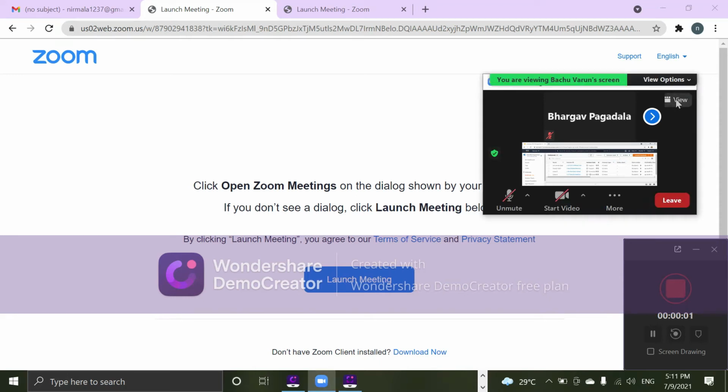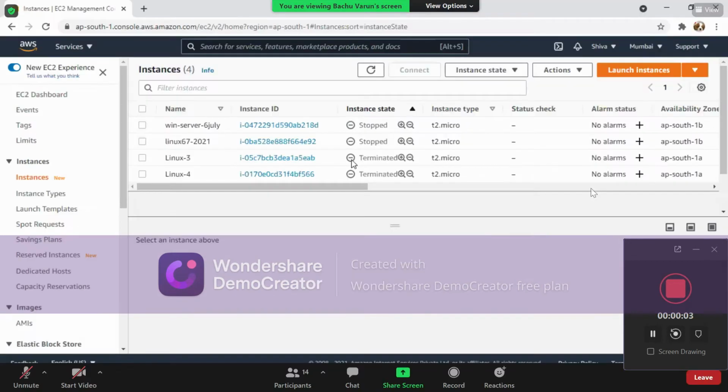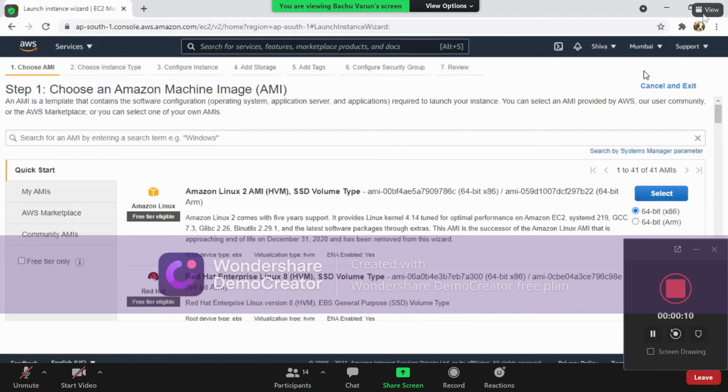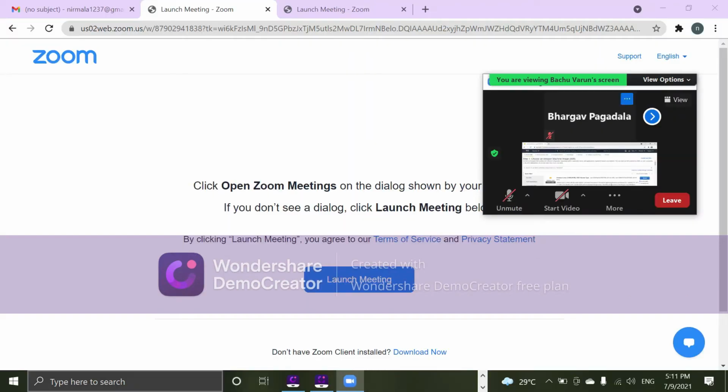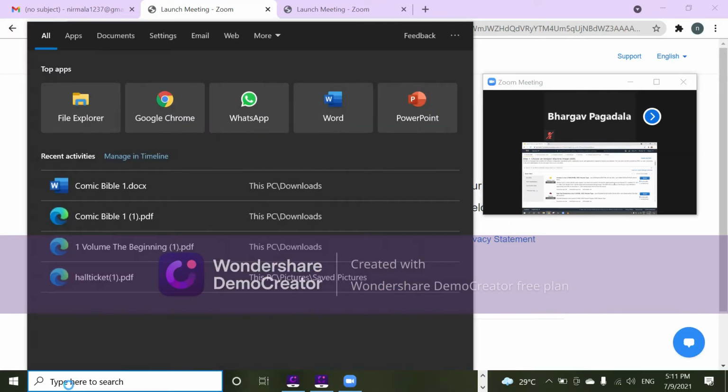In which two are stopped and two are terminated. Okay. So now if you want to create a new instance, click on launch instance. Now in this you have to select any sort of instance.